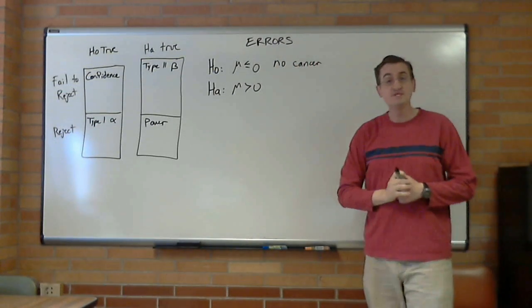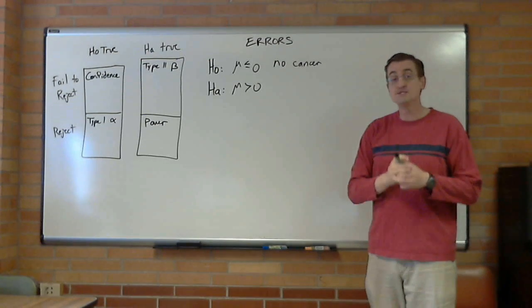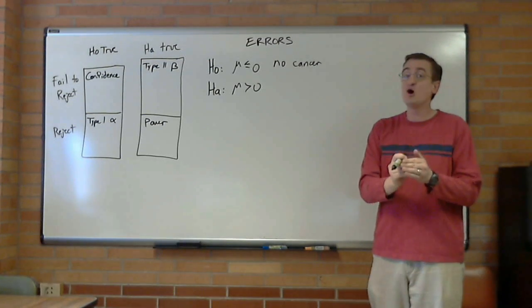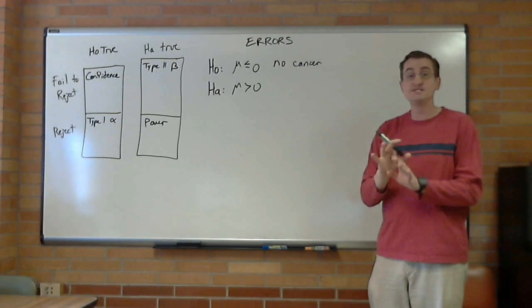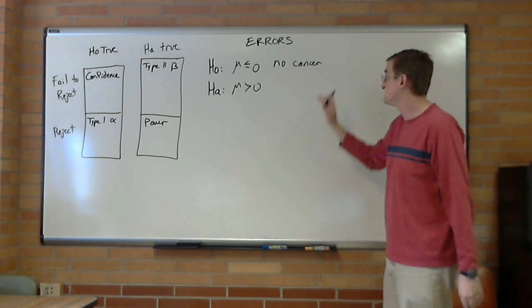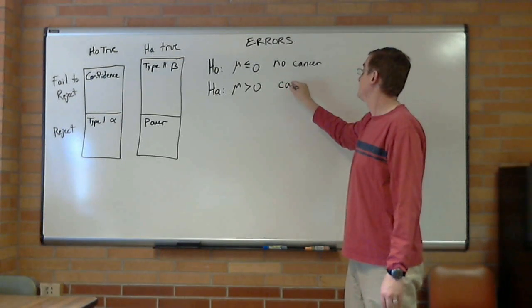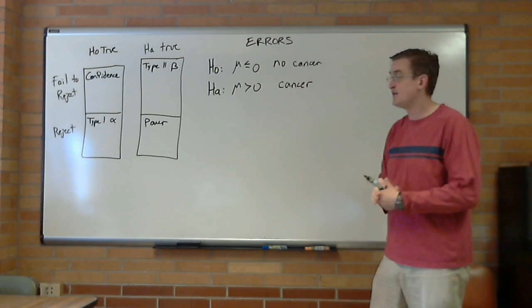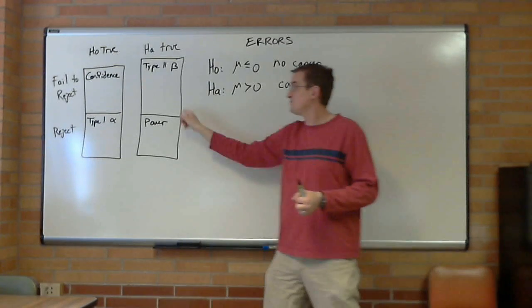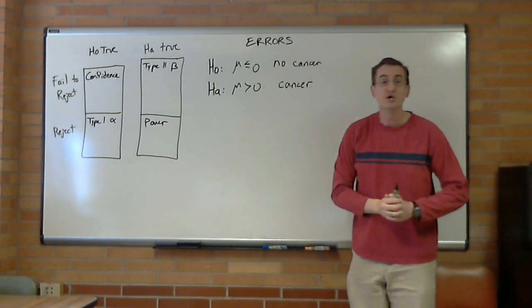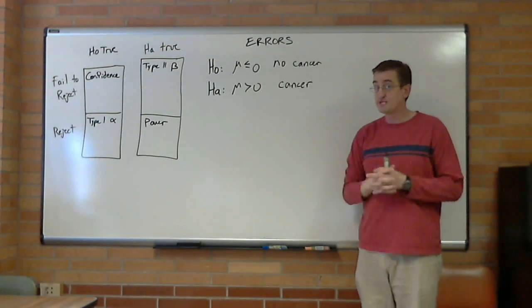Same if we were doing a drug test to see if someone was using illegal drugs. You assume by default that they are not. Null hypothesis says equals 0, no difference, nothing exciting. Alternative though, that would be an indication that there is a sign of cancer. So over here we have 4 different scenarios. 2 of them are good, 2 of them are sad.